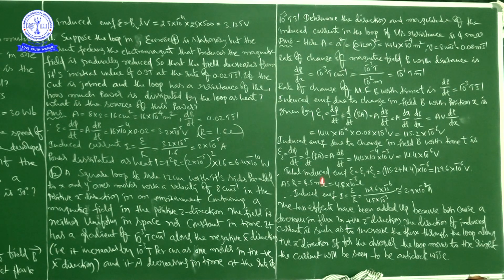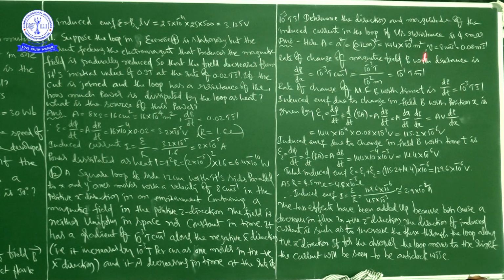Next, total induced EMF means this one plus this one, that is with position x and with the time t. That will be 129.6 into 10 to the power of minus 6 volts.